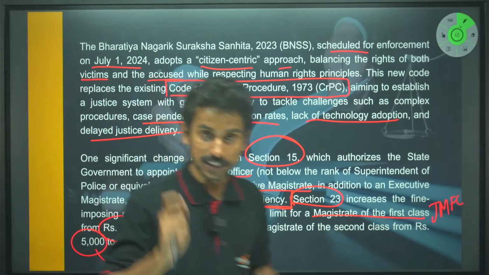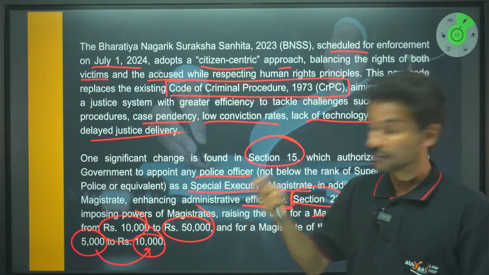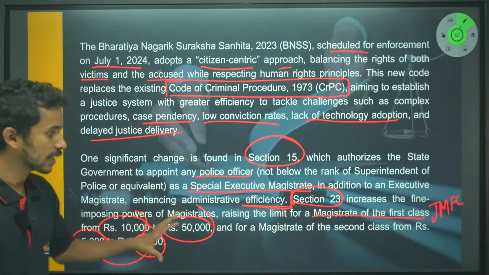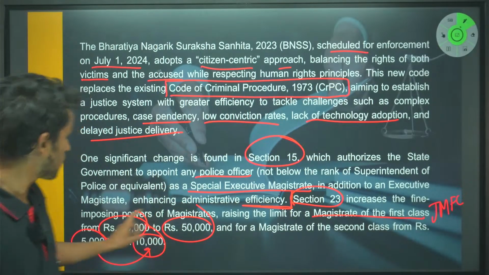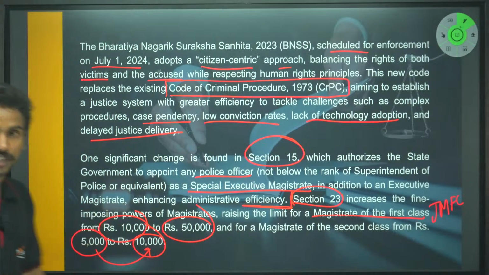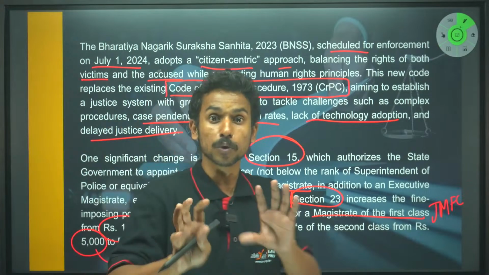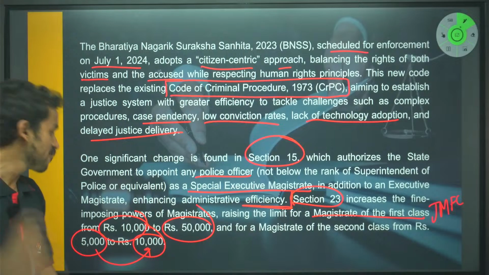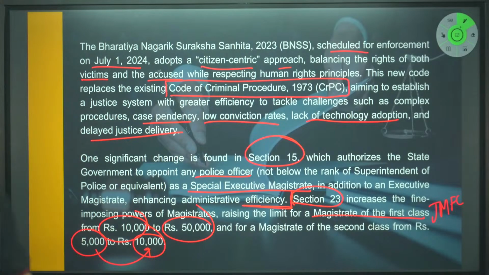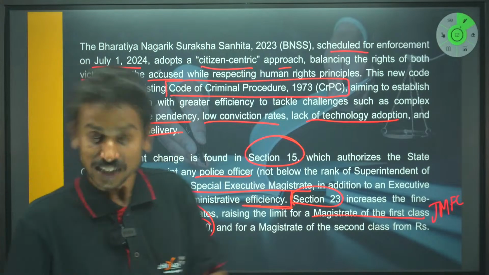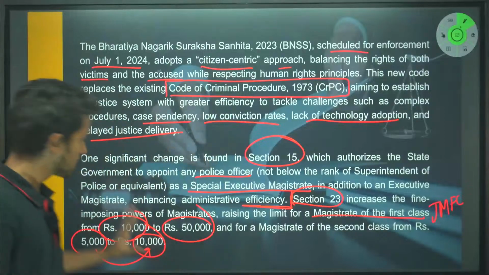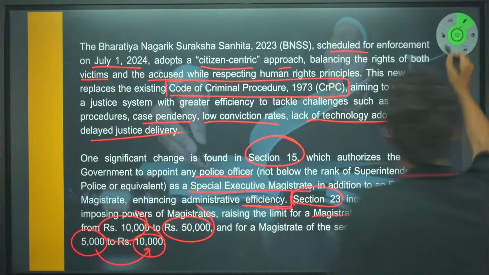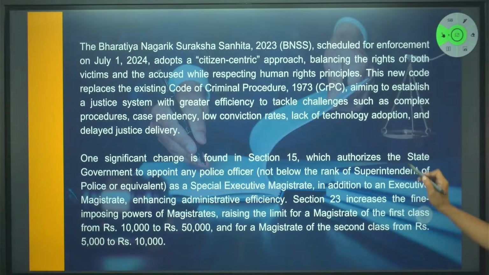Right? Take note of all these things, minor details. We'll be dealing with these concepts while doing the questions. So you're clear, right? Earlier, a judicial magistrate first class had the power to impose a fine up to 10,000 rupees only, but now he can impose a fine up to 50,000. Similarly, 5,000 was the power of judicial magistrate second class, which has been increased now to 10,000 rupees, right? We'll see how in a factual scenario these things are going to affect an accused.